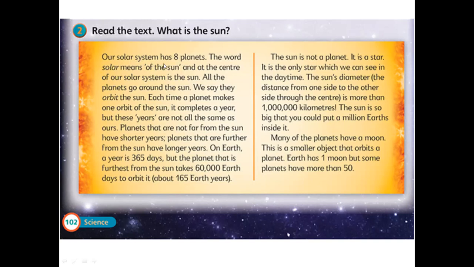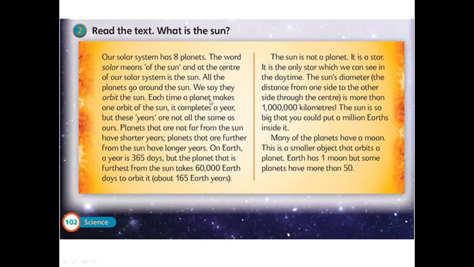Our solar system has 8 planets. The word solar means of the sun. And at the center of our solar system is the sun. All the planets go around the sun. We say they orbit the sun.